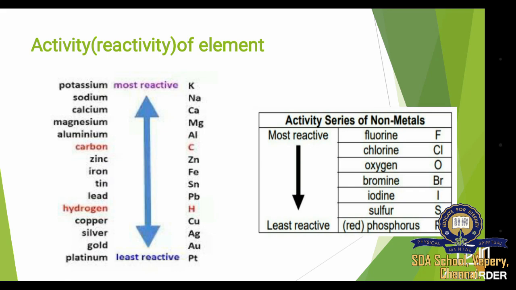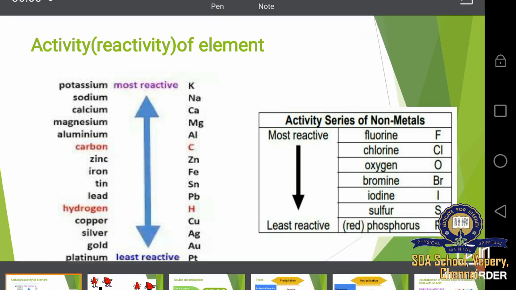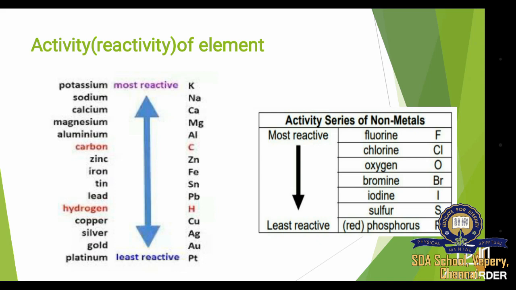Let's consider that there is zinc and potassium. Zinc can be replaced by potassium, but potassium will not be replaced by zinc. Only a highly reactive element will replace the less reactive element. The less reactive element will not replace the highly reactive element.